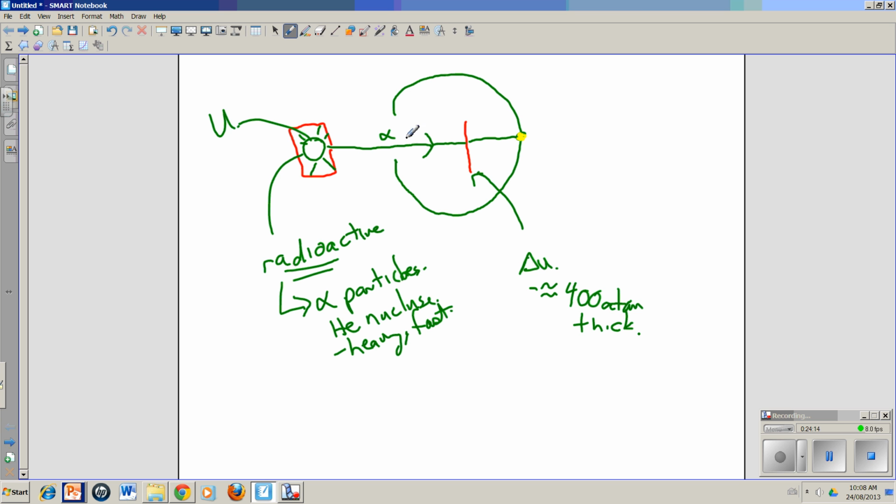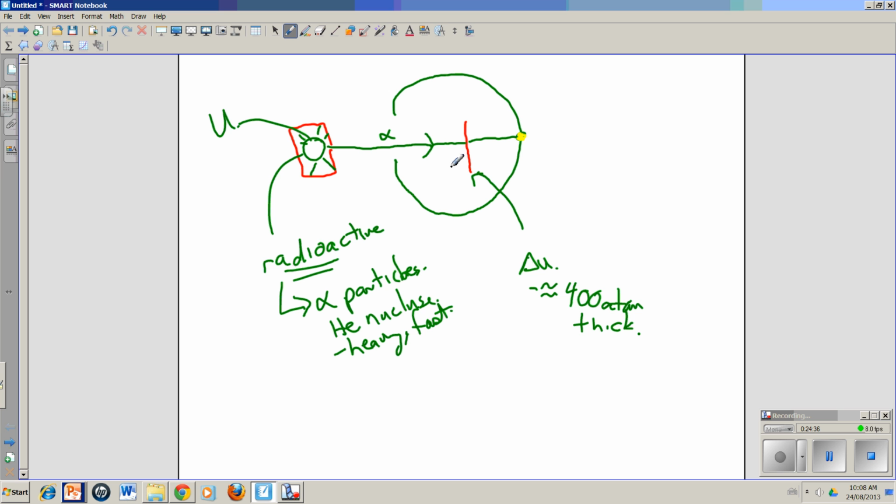So here's what Rutherford wanted to do. He wanted to fire these big, heavy, fast particles at this thin layer of atoms and see what they did. Now, if these atoms were made up of gelatinous goop, then we would expect most of the particles to bust right through. They might encounter a little electron.